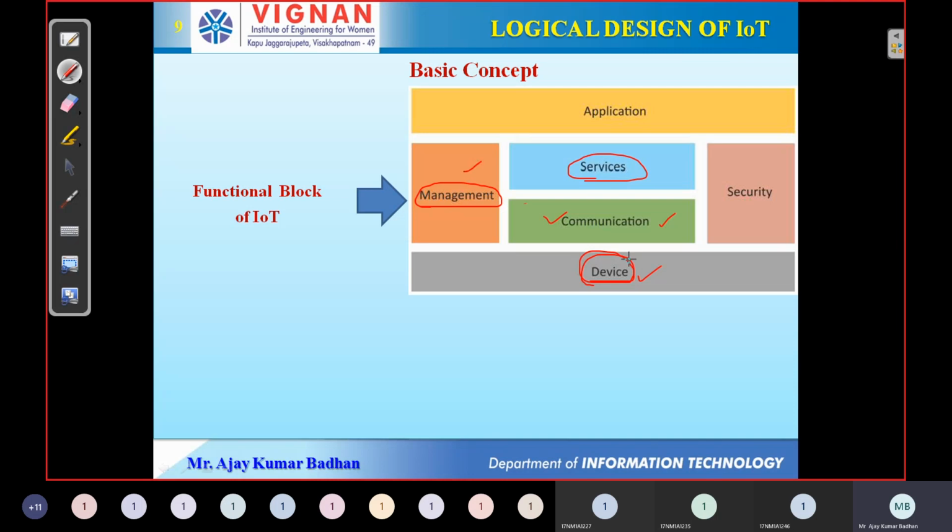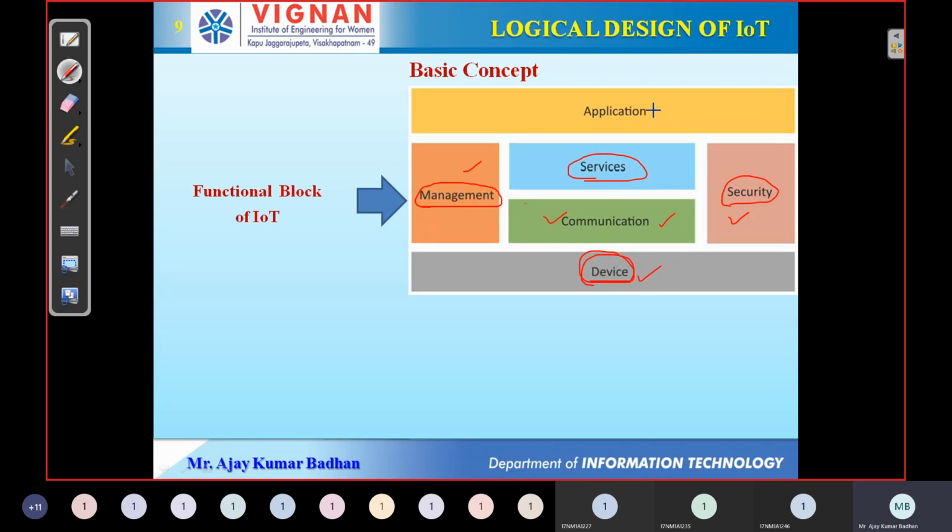Obviously we are talking about devices which are connected to a network. When we are talking about a network, security is a major concern because there is a possibility that some malware or infected files may come up and try to damage our hardware devices. So we need to provide security. How is it provided? In the form of authentication and authorization. Whatever data is transmitted from machine to machine should not be accessed by a third party or third device. For that we need some kind of security, and that security is provided by this particular block.